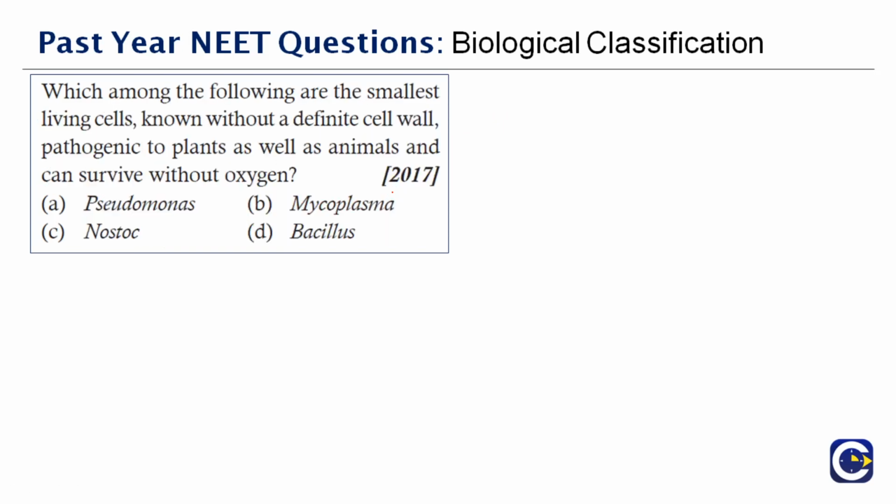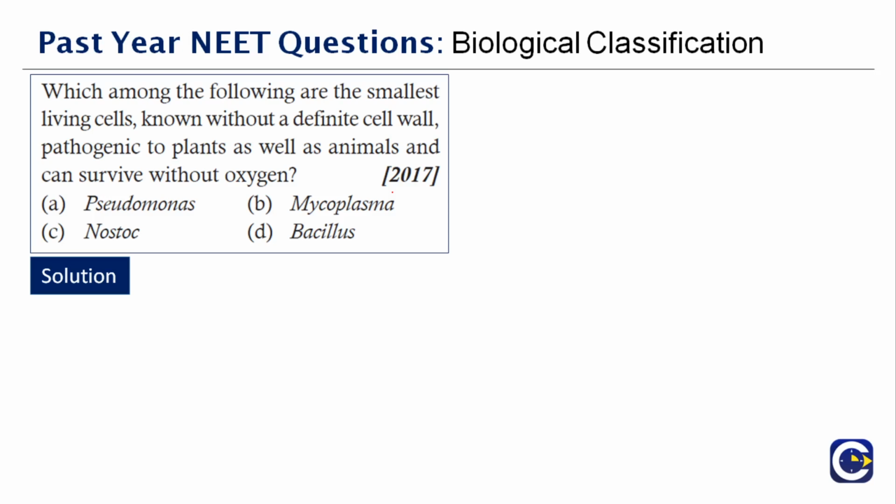Next question. Which among the following are the smallest living cells known without a definite cell wall? They are pathogenic to plants as well as animals and can survive without oxygen. Okay, they are the smallest of all. Okay, you're given keywords here. They're smallest of all. They do not have a definite cell wall. So that's the next keyword that you need to identify here.